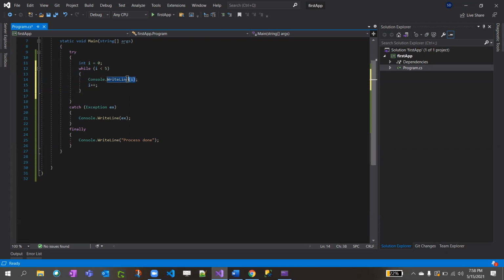Console.WriteLine prints i is 0, and we are saying i plus plus. It will again go inside the loop and get incremented. 1 less than 5 is true and it increments to 2, then 3, then 4. 4 plus plus is 5, and 5 less than 5 is false. It doesn't get executed and comes out of that loop.